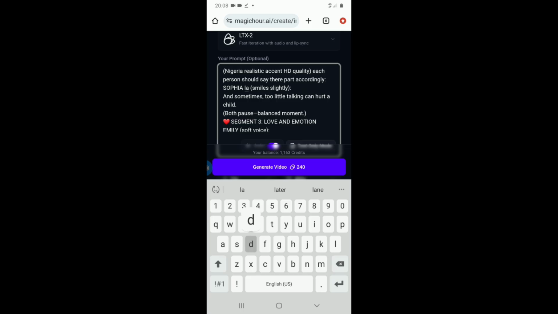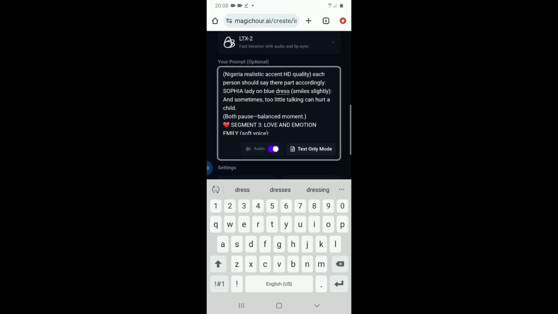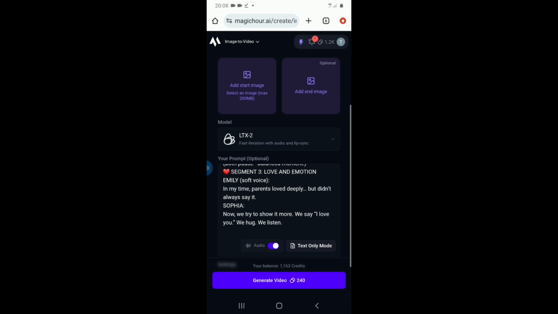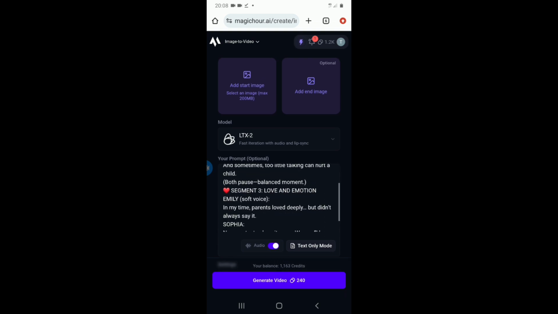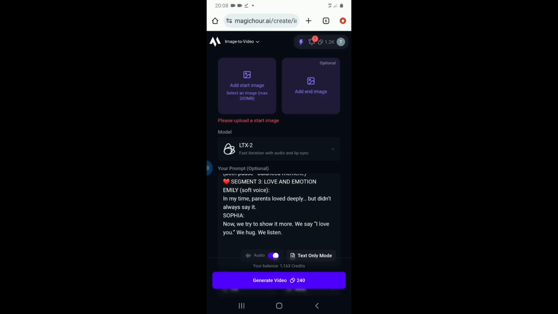So to prevent this, always use some kind of bracket to differentiate it, or those 2 dots you can see there, to make the AI understand that this is where the speaker is supposed to take from. Okay, so another thing is, since we have 2 persons here wearing almost the same dress, I emphasize which is Emily and which is Sophia. So I make it clear that Emily is the one in a milkish dress.